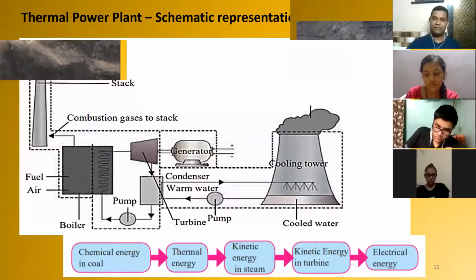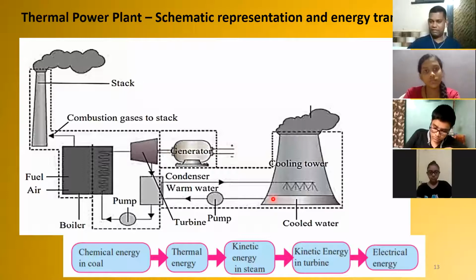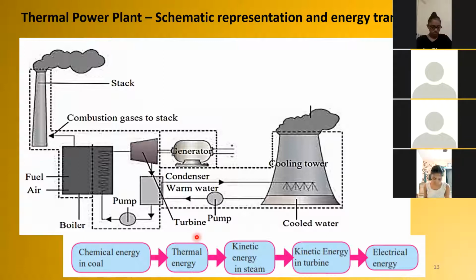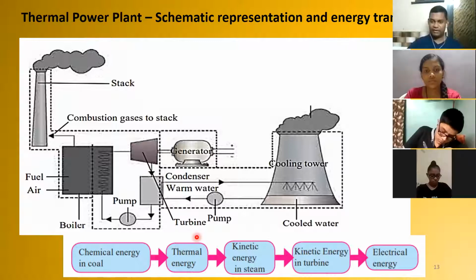See the principle in a thermal power plant. Again, this is from your textbook. Observe the picture carefully and see how it works. A thermal power plant. Pay attention to the diagram, everyone. See, what is the basic point?